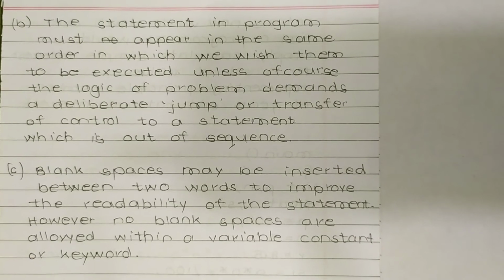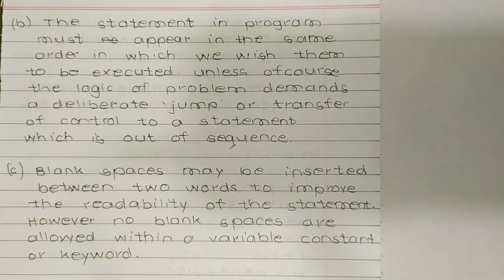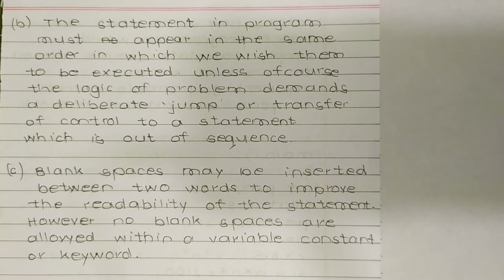Rule B: the statements in a program must appear in the same order in which we wish them to be executed, unless of course the logic of the problem demands a desirable jump or transfer of control to a statement which is out of sequence. That means it will perform tasks in the same order as we have mentioned, unless we are jumping somewhere or transferring to some part of code. That we will discuss in jump instructions, etc.